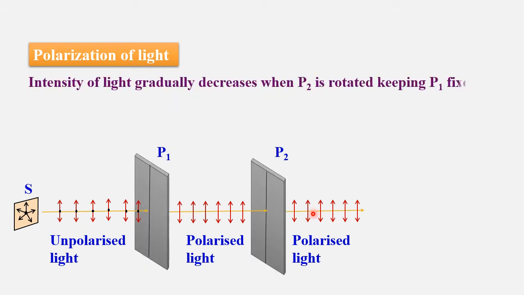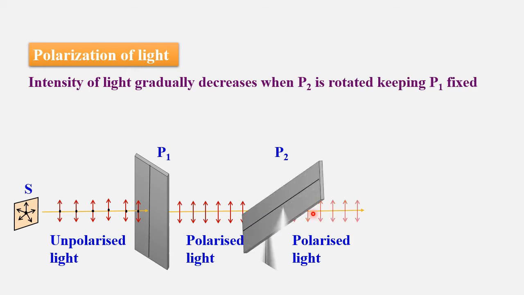The intensity of light gradually decreases when P2 is rotated, keeping P1 fixed. Intensity is reduced here. See here, this is the brightest, this is half of the brightest, and these light vibrations you can see show the intensity decrease because of the rotation of the polaroid.